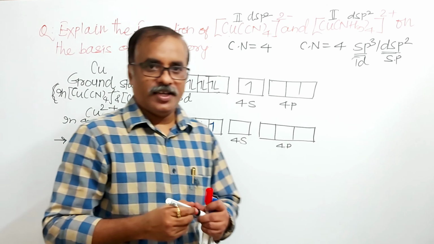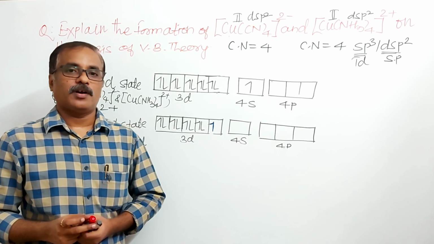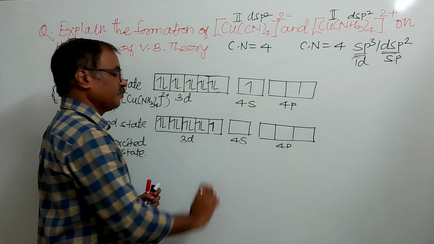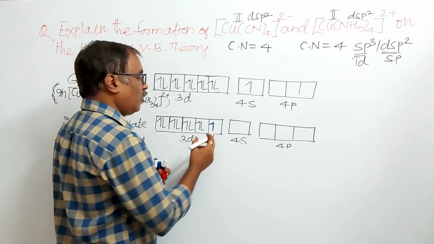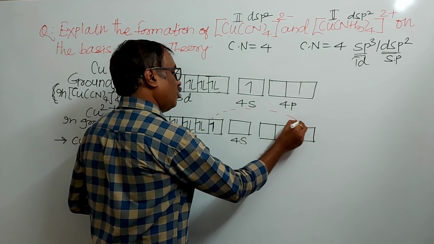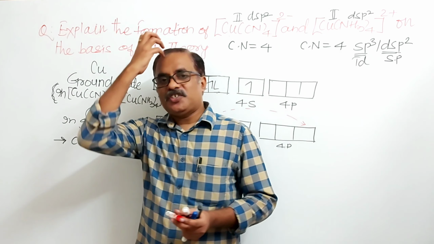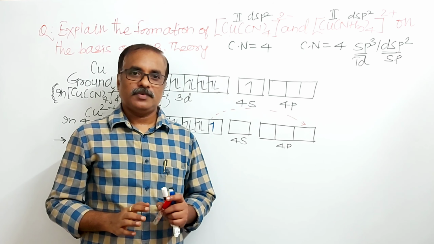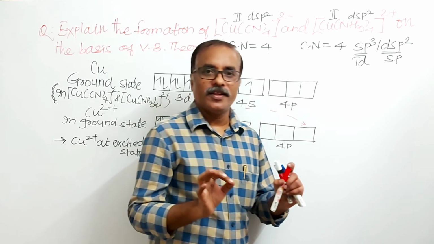Here the process of excitation is a little different. For inner pairing of electrons, there is no space. So here, shifting of this electron into a p atomic orbital. A correct explanation about this is not given in any reference book. There is no perfect explanation about this.